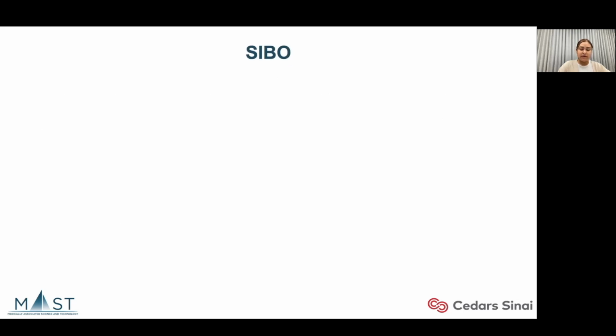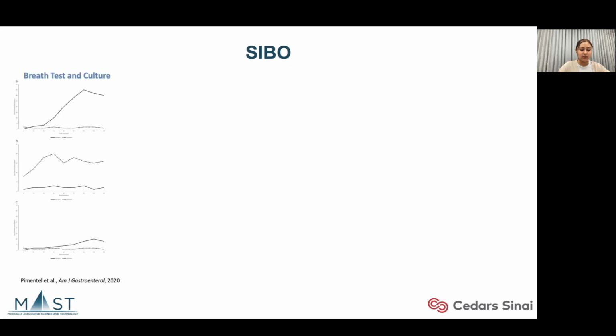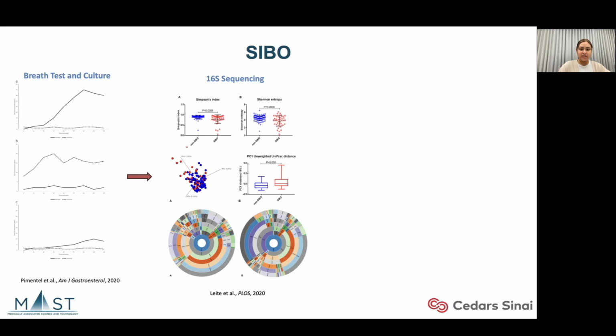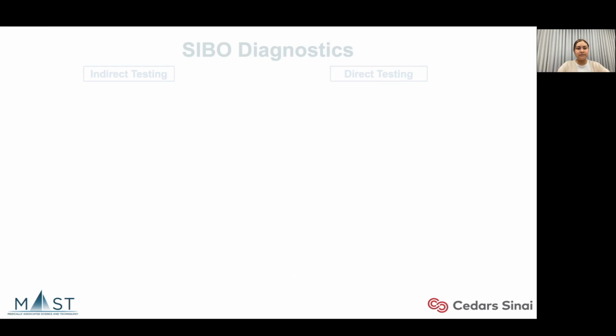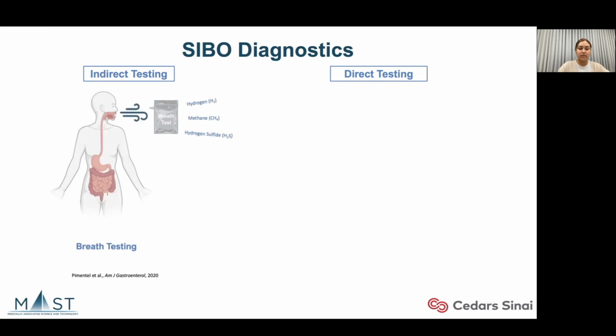Through our research, we have made many advances in understanding SIBO. We have improved breath testing and culture. We progressed to 16S sequencing, as well as quantitative 16S sequencing and shotgun sequencing. There are two main ways of diagnostic testing for SIBO. The indirect method being breath testing.